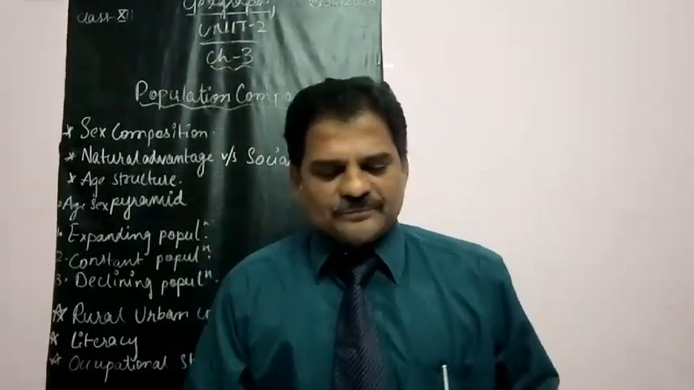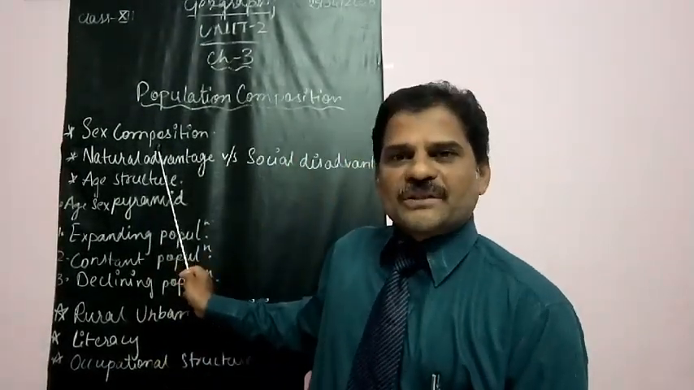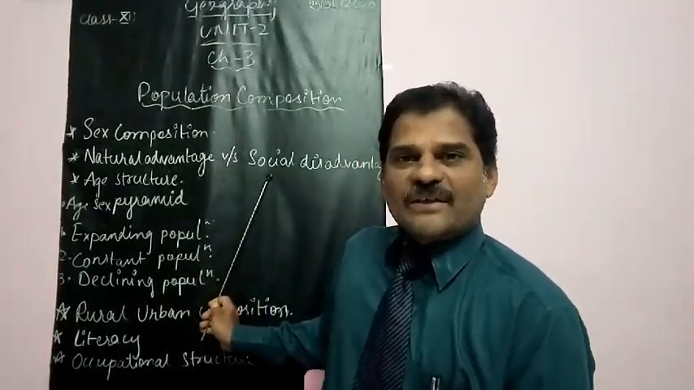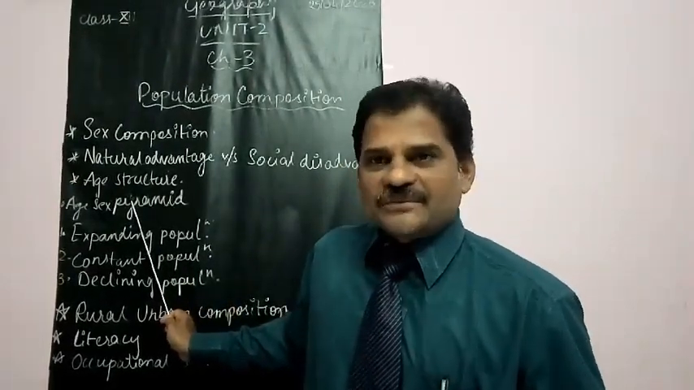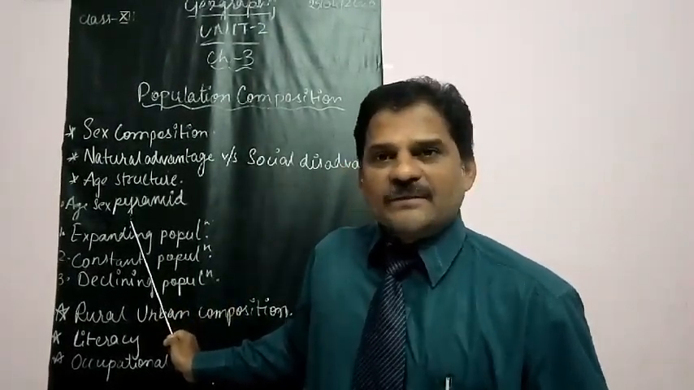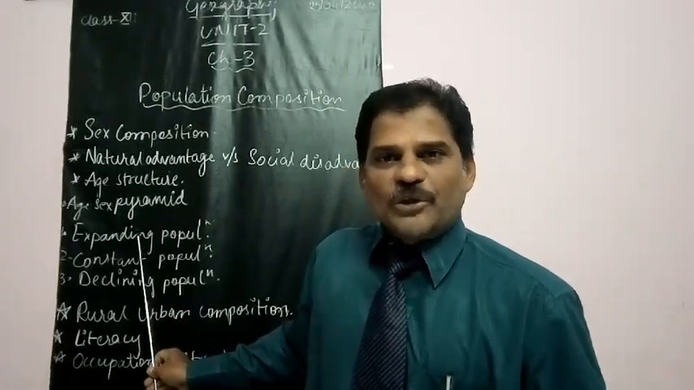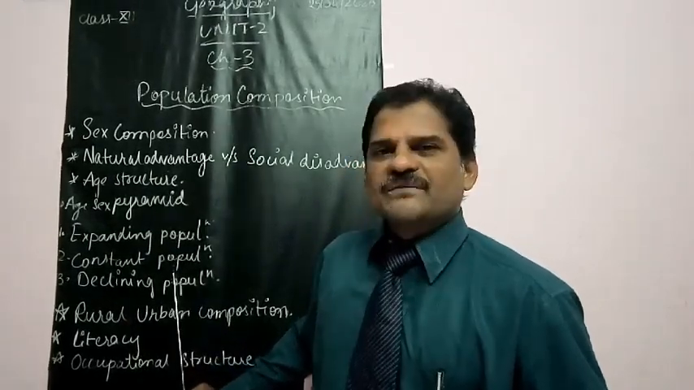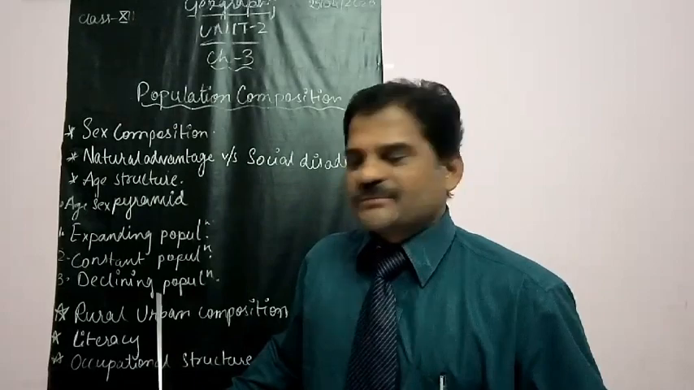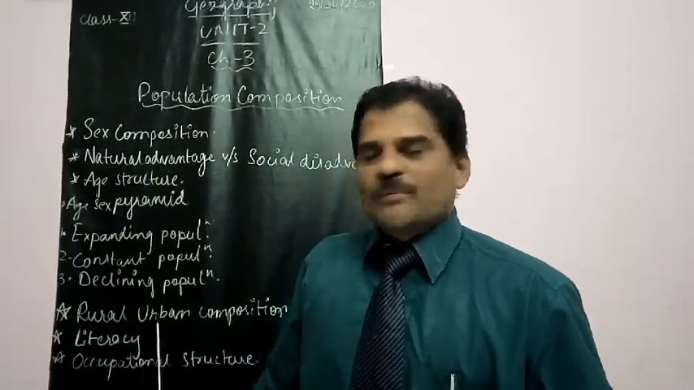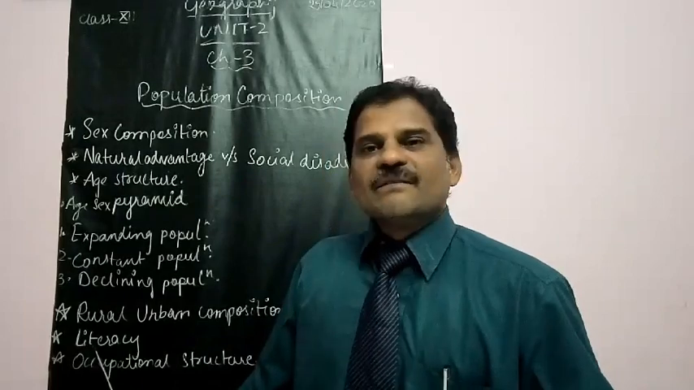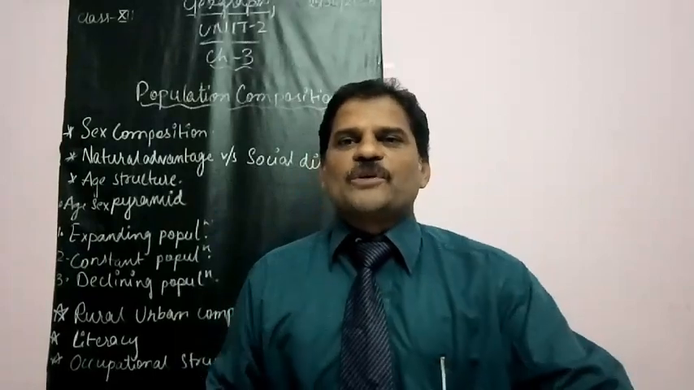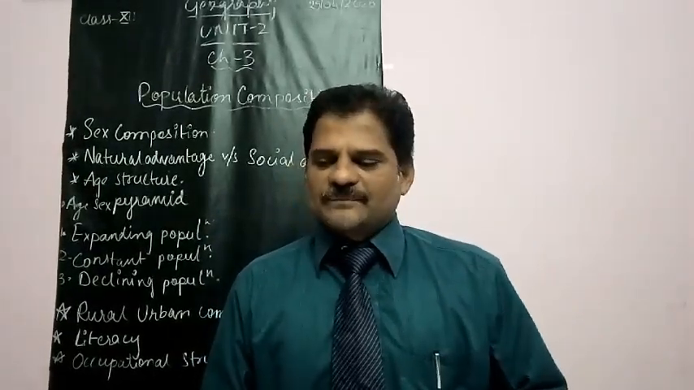The topics are: sex composition, natural advantage versus social disadvantage, age structure, age sex pyramid. Under age sex pyramid, we are going to read expanding population, constant population, declining population. Next, rural urban composition, literacy. Last one, occupational structure. So these are the topics, students, which we are going to cover today.